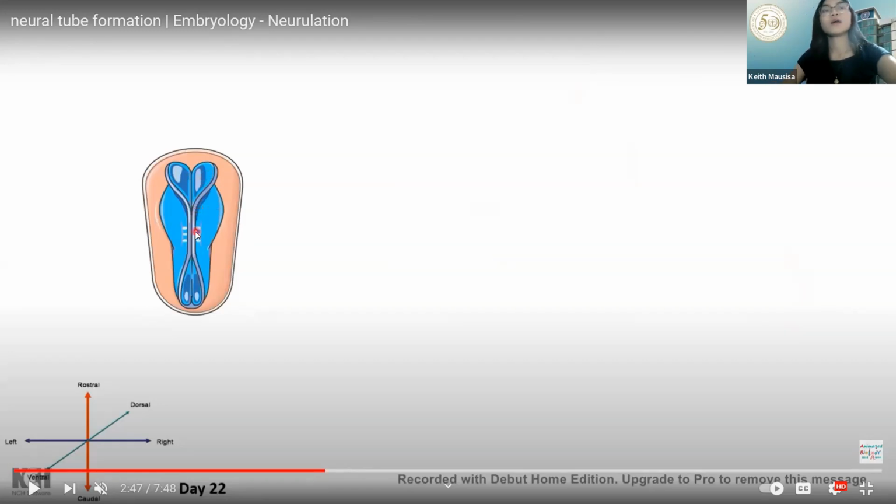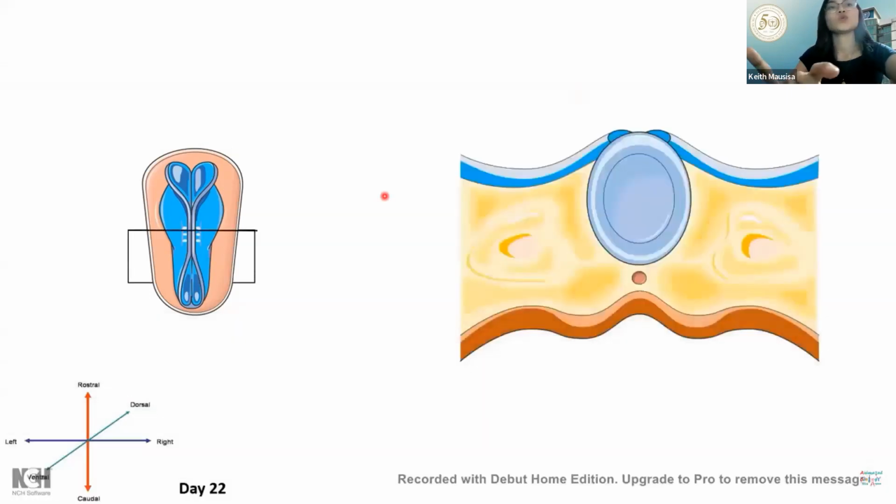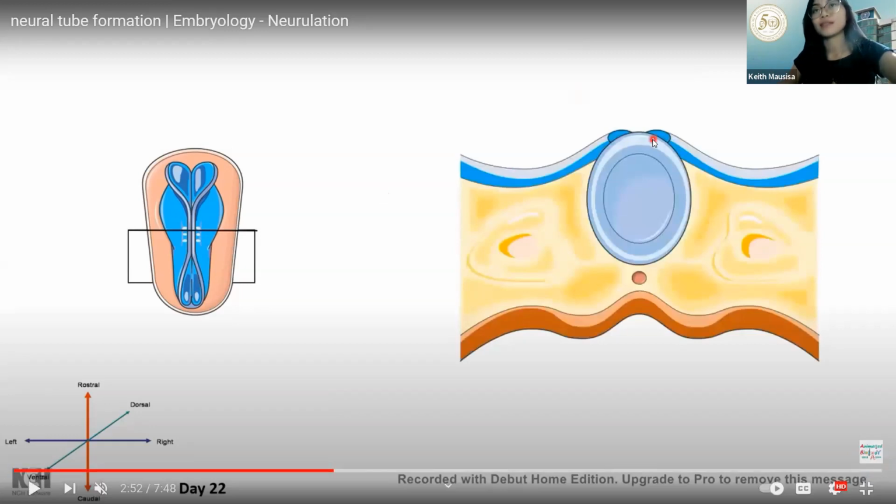The middle comes first because there is a determined day for the closing of the neuropore. We have the cephalic neuropore and then the caudal neuropore. They have a proper time of closing, so that is why it looks like this. By day 22, it would look like this.